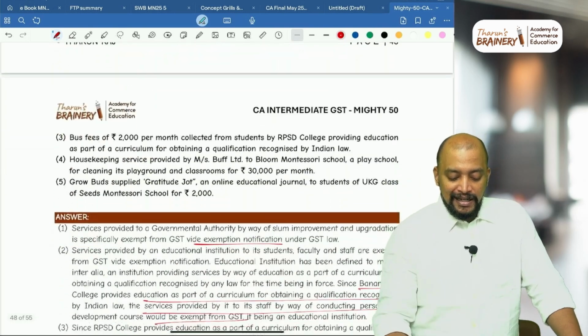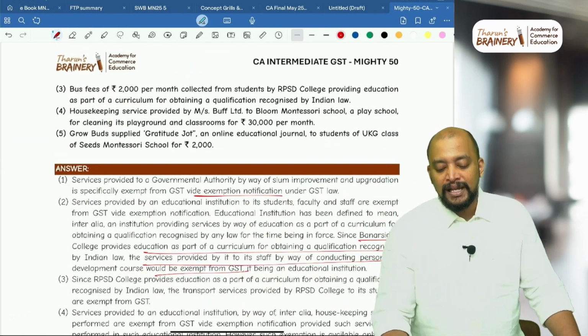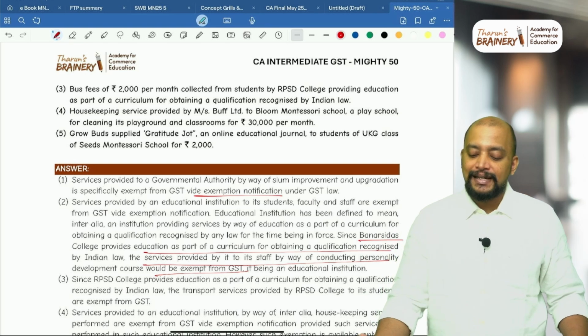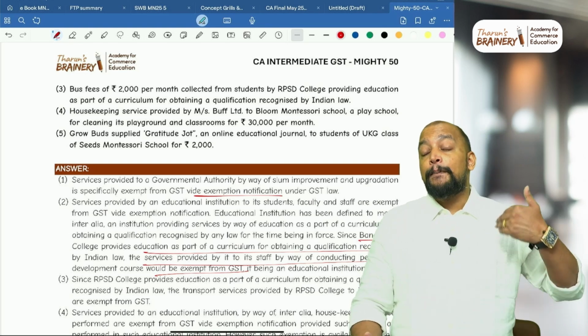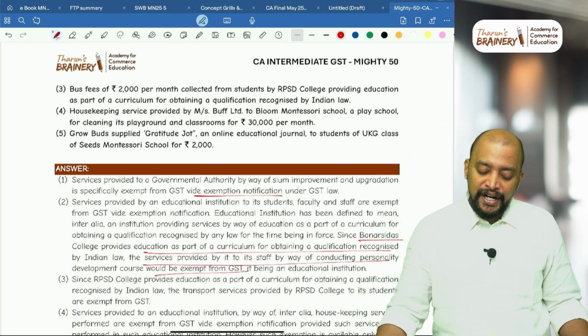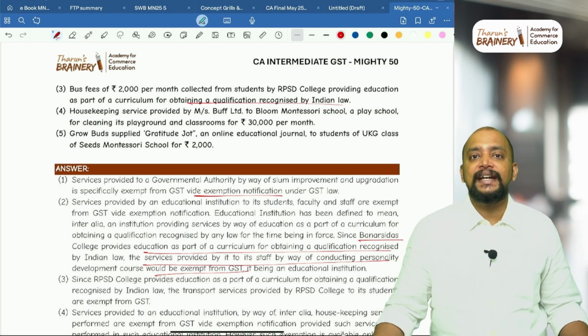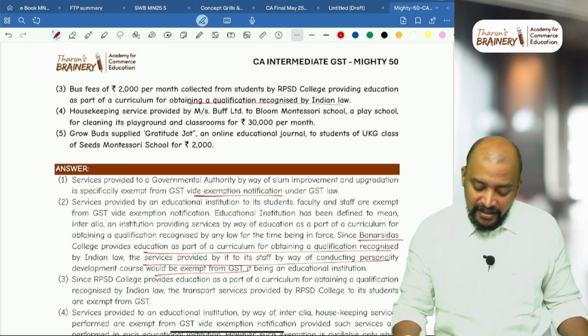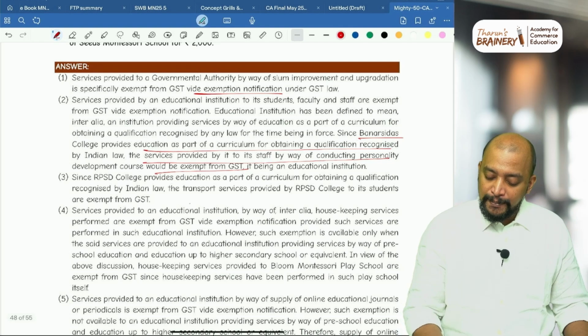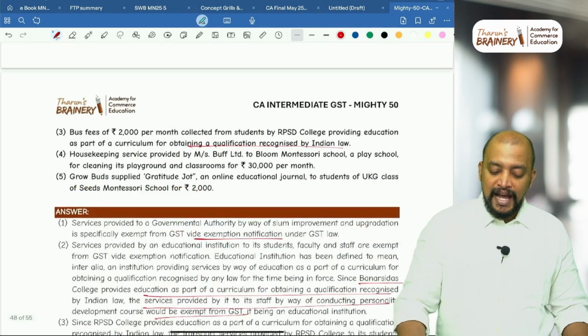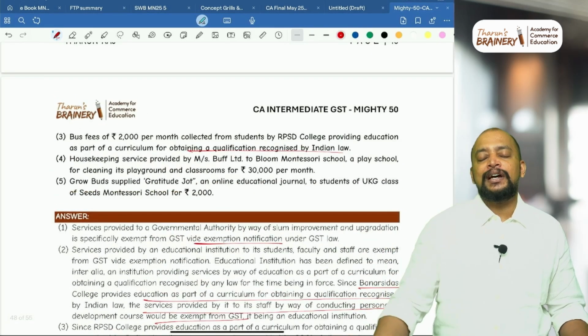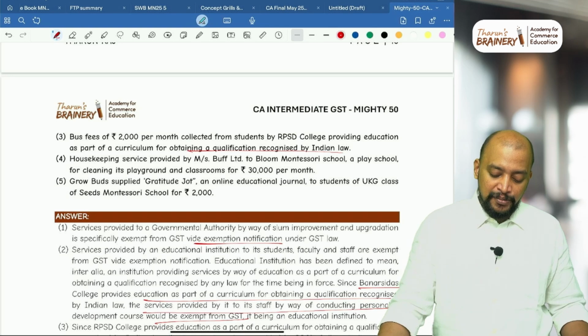Third, bus fees of 2,000 per month collected from students by RPSD college. This is a service provided by an educational institution providing education as a part of curriculum for obtaining a qualification recognized by Indian law. That is exempted because it is a service provided by an educational institution. Had it been to an educational institution, that would not be covered under exemption.